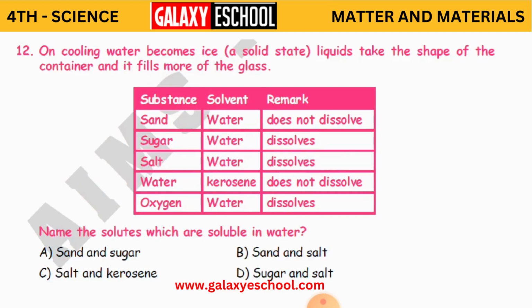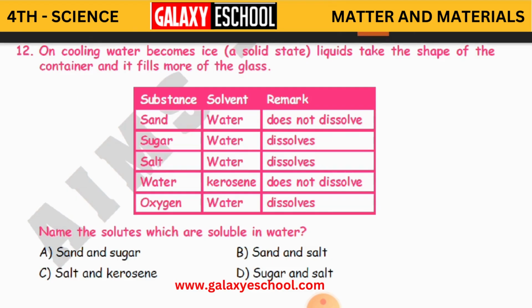Solvent is the one in which the solute is going to dissolve. Solutes are those which are going to dissolve in water. So name the solutes which are soluble in water, which are going to dissolve in water. We have got sand, sugar, salt, water, oxygen. So what is going to dissolve in water, children?